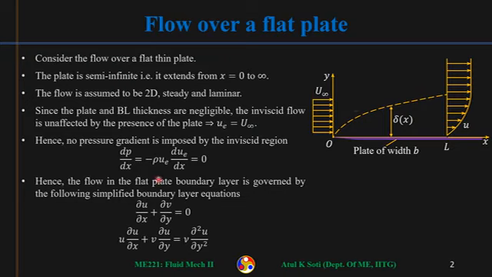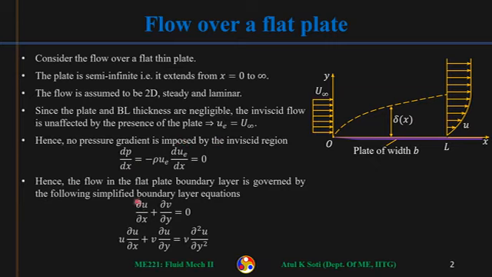So this is 0. For flow over a flat plate, dp by dx will be 0. There will be no pressure gradient even in the x direction, and in y it was already not there. So pressure is constant everywhere.